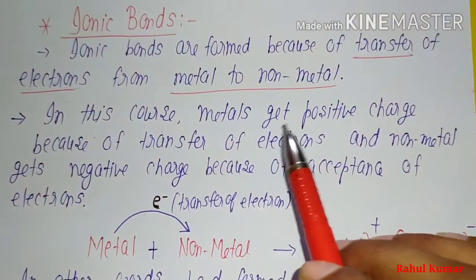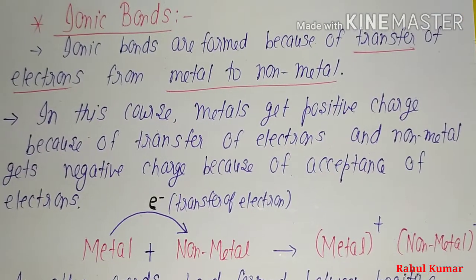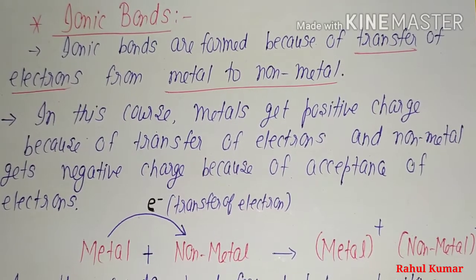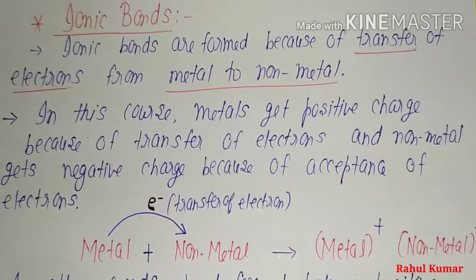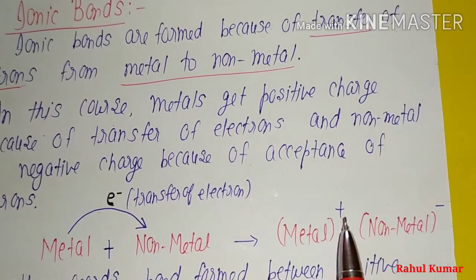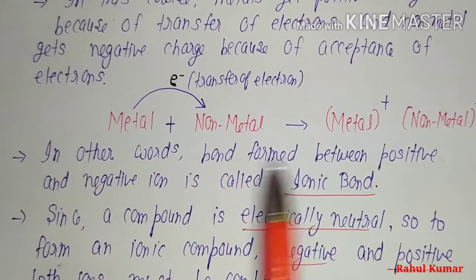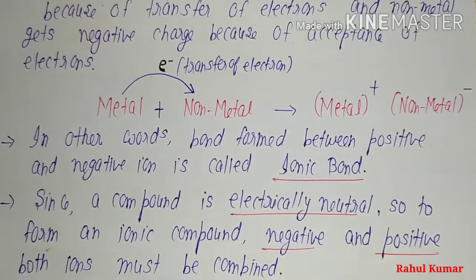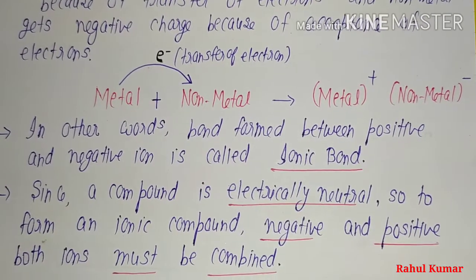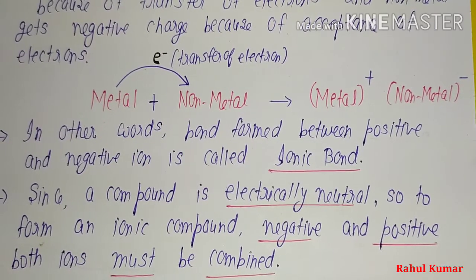In this process, metal gets positive charge because it loses electrons, and non-metal gets negative charge because of acceptance of electrons. We can see metals transfer electrons to non-metals and become positive, and non-metals become negative. In other words, the bond formed between positive and negative ions is called an ionic bond. Since a compound is electrically neutral, to form an ionic compound, negative and positive ions must both be combined.